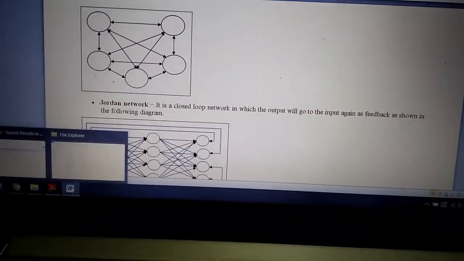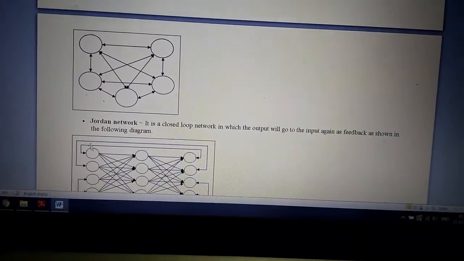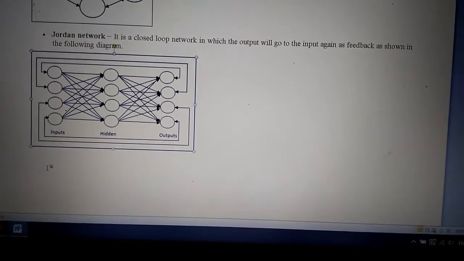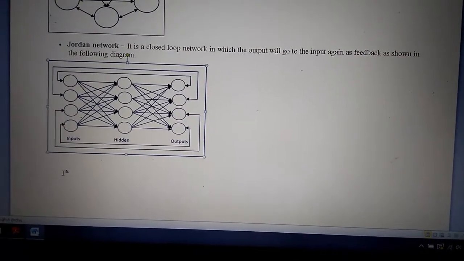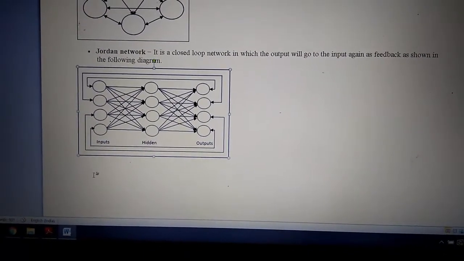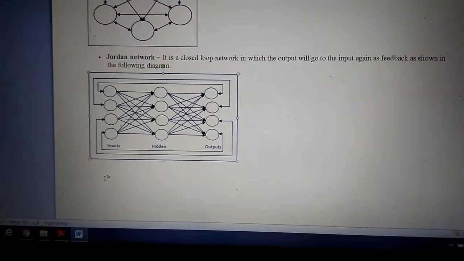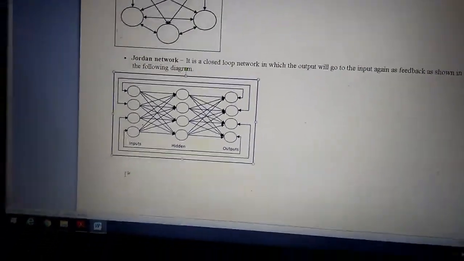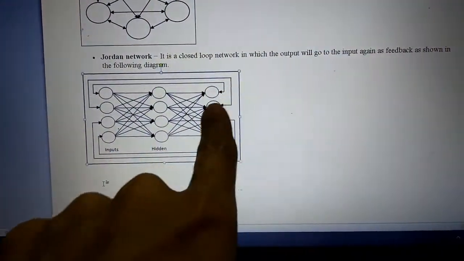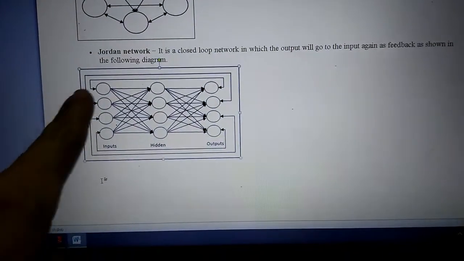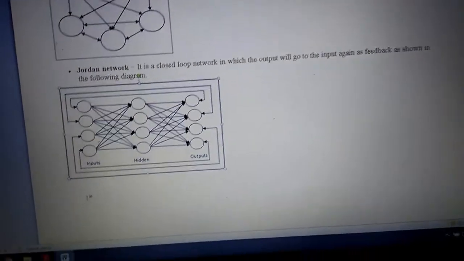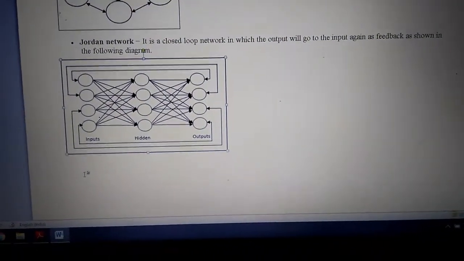Next is the Jordan network. It is a closed loop network in which the output will go to the input again as a feedback, as shown in the following diagram. So in Jordan network, one or more hidden layers are present, but what is the difference? The output layer gives input to the input layer. This is the feedback network or Jordan network.